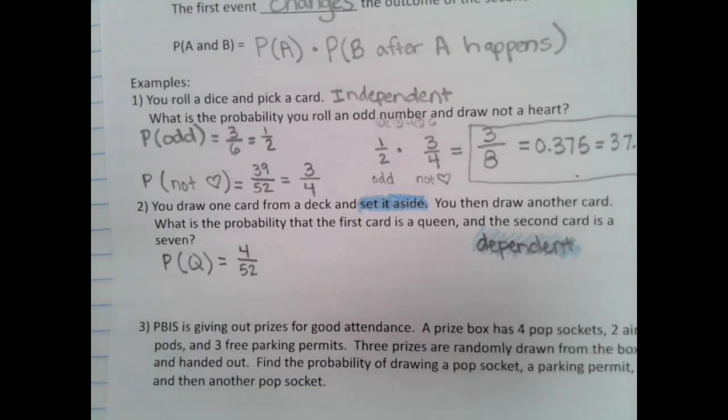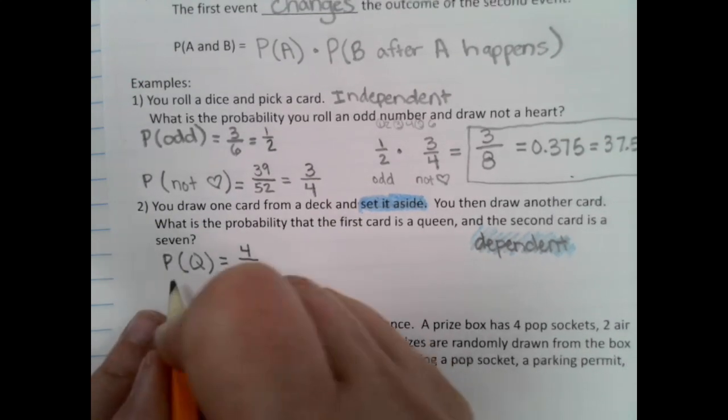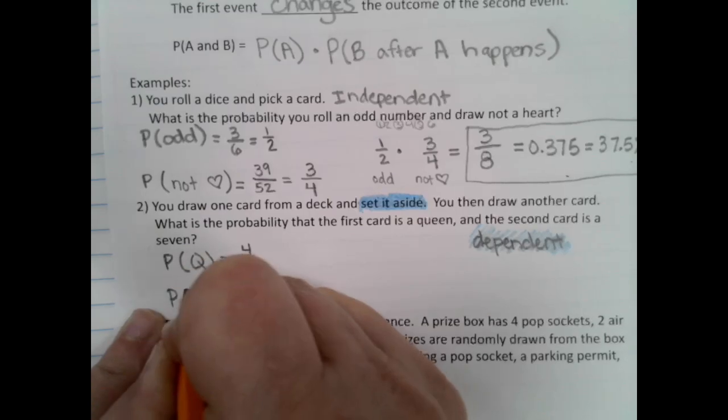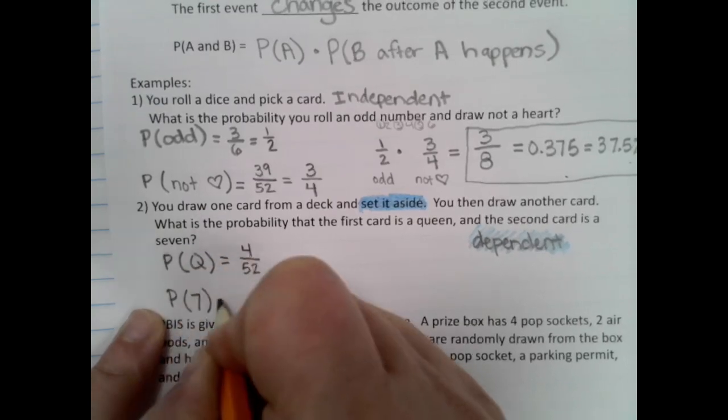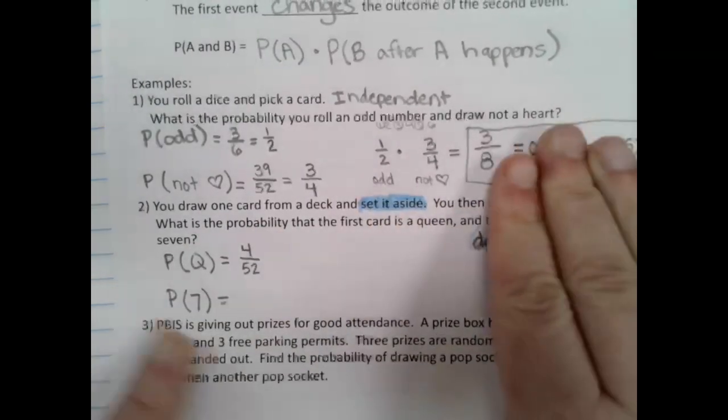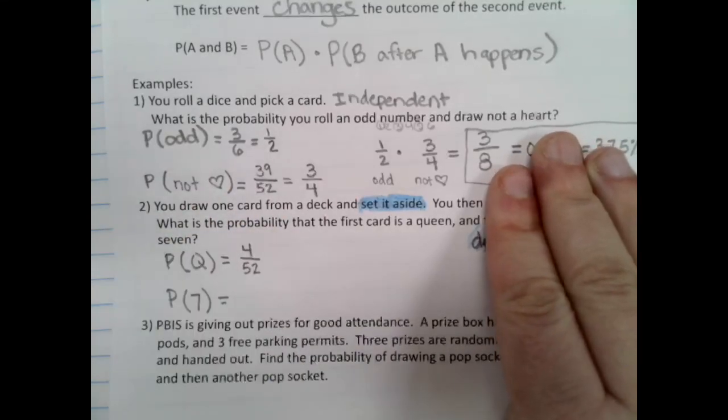Thank you. Okay, but now for probability of 7. I took a queen out. Okay, I have a queen laying here. It's no longer part of the deck. How many 7s are there part of the deck?